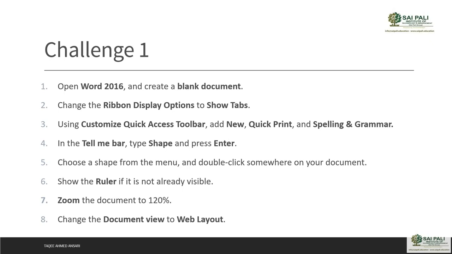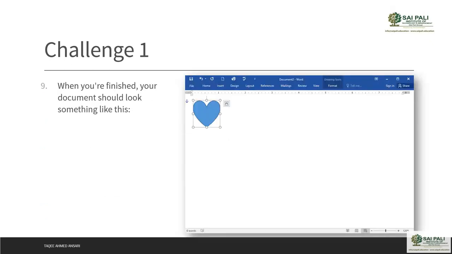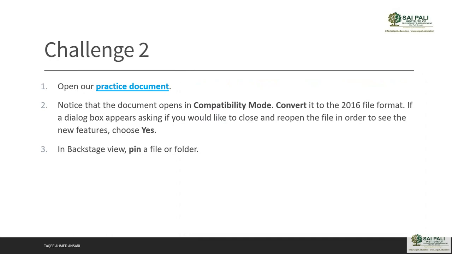Now this is very basic, so you will try by yourself. After doing this, your document should look like this. Then you have another challenge there. You can download the practice file from this link. I am giving you the link from my drive, and you can download this practice file from there, and then you can practice changing the compatibility mode.